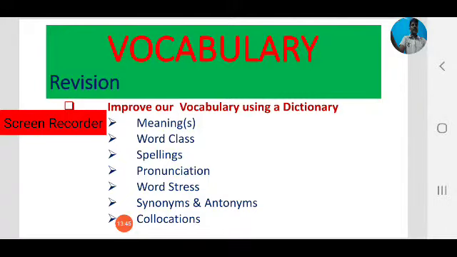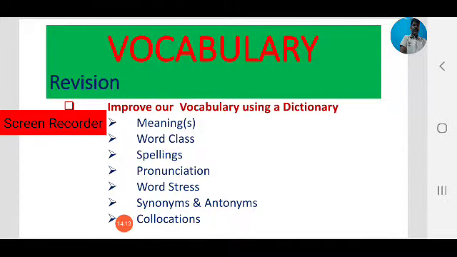That is the most important one. Always keep in mind, use a dictionary daily, refer to it daily, systematically, regularly. Then only we can improve our vocabulary. By referring to a dictionary, don't go for only meanings. So we can learn not only meanings.